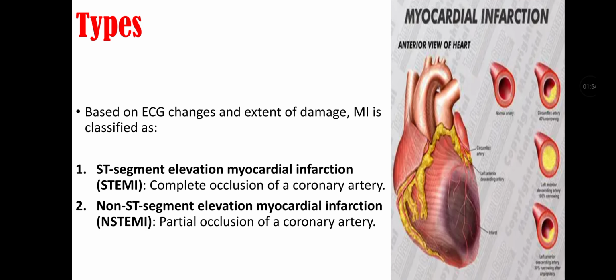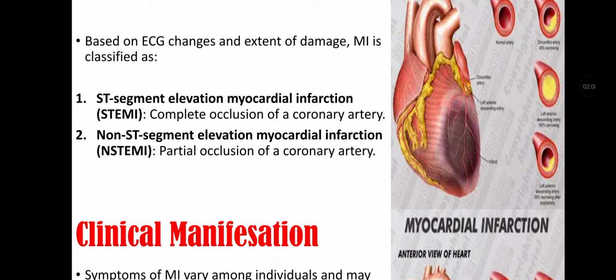Types: There are two types. First is ST segment elevation myocardial infarction, that is complete occlusion of coronary artery. Second type is non-ST segment elevation myocardial infarction, that is partial occlusion of coronary artery.